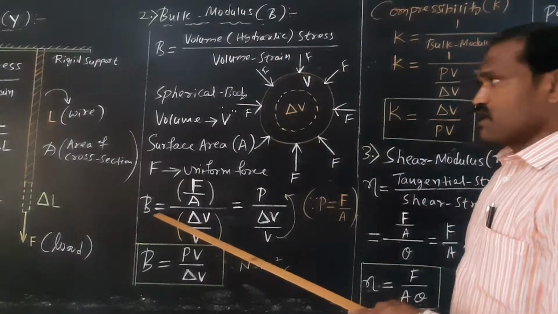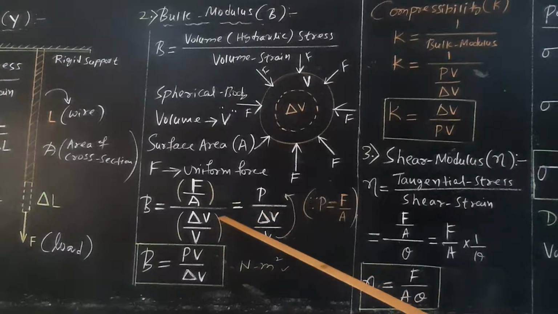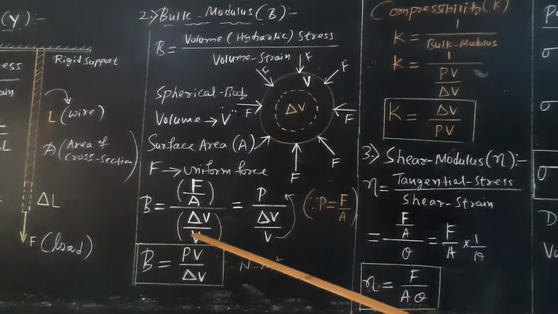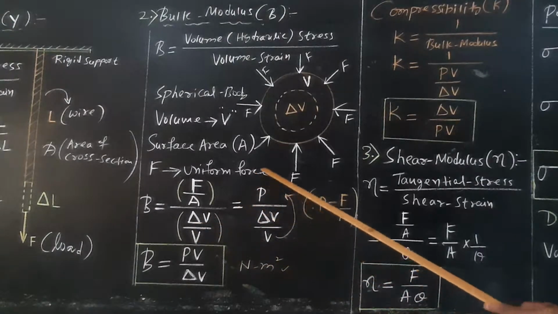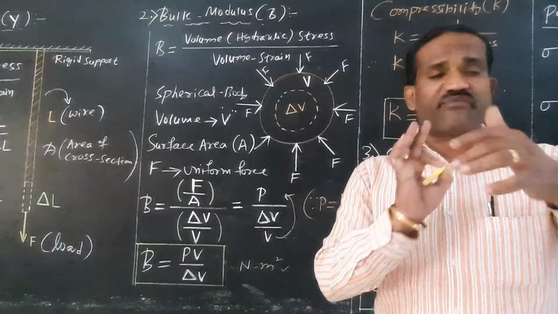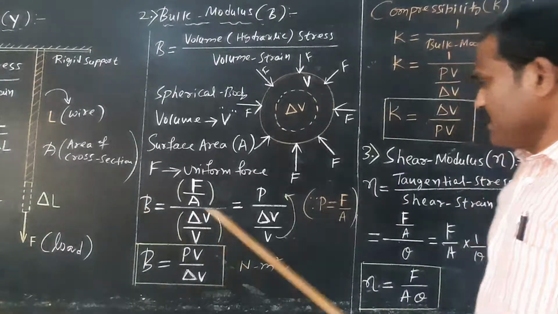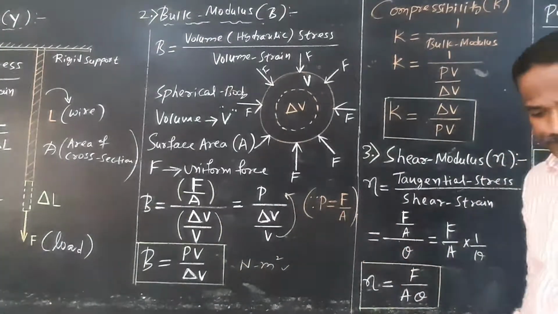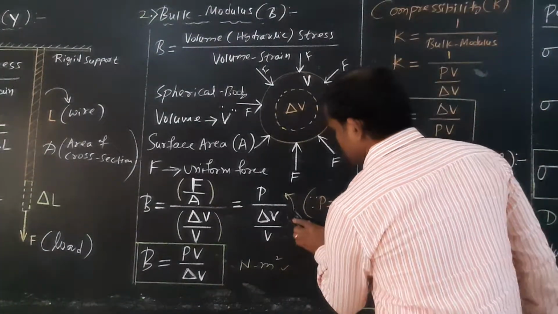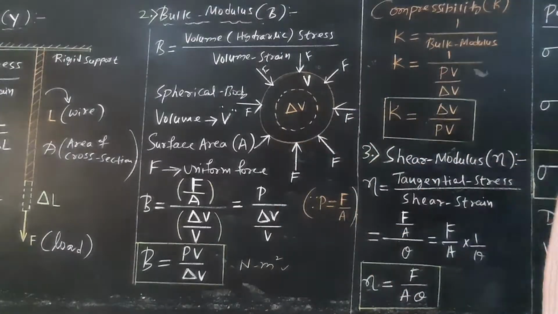Therefore, bulk modulus is equal to volume stress, force by area, divided by volume strain, change in volume by original volume. Let P be the hydrostatic pressure required to compress the volume of the sphere. Therefore, P is force by area. Please simplify and just see the answer.